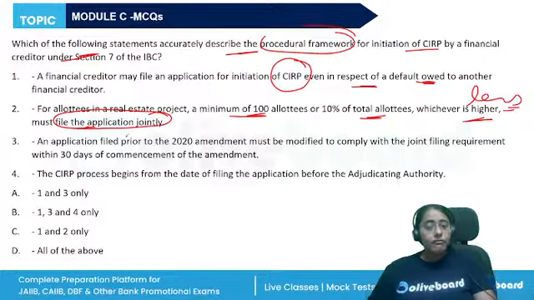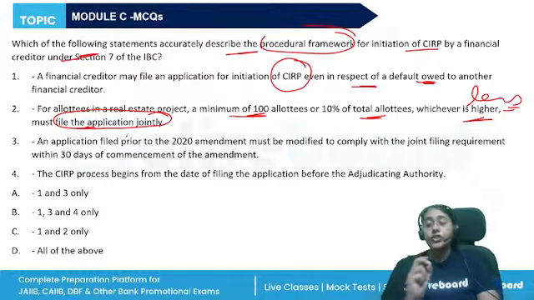An application filed prior to the 2020 amendment must be modified to comply with the joint filing within 30 days. Correct? A non-compliant application must be modified. But statement 4, the CIRP process begins from the date of filing the application? No, from the date of admission.